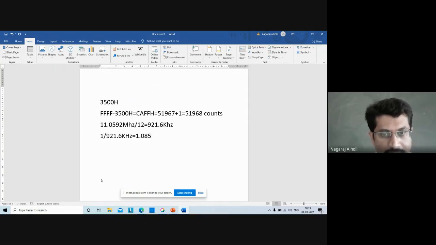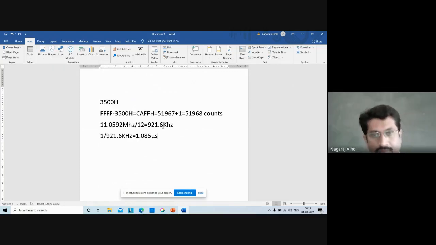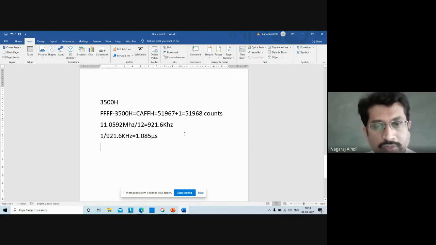Just check. Correct, right? 1 divided by 921.6. Yes, 1.085 microsecond. So it is 1.085 microsecond for the timer to count one count.